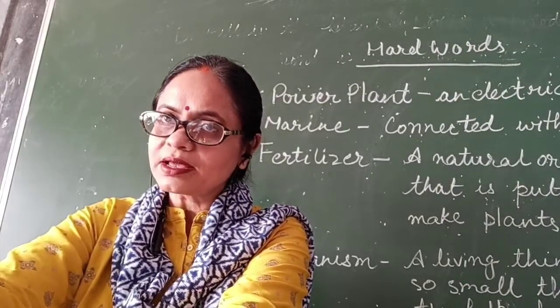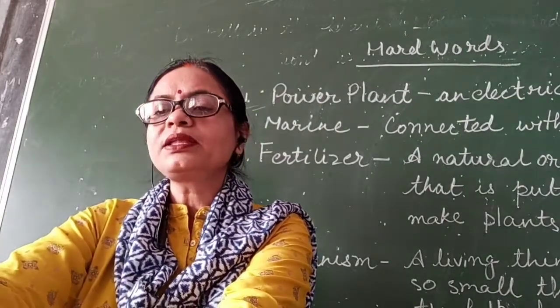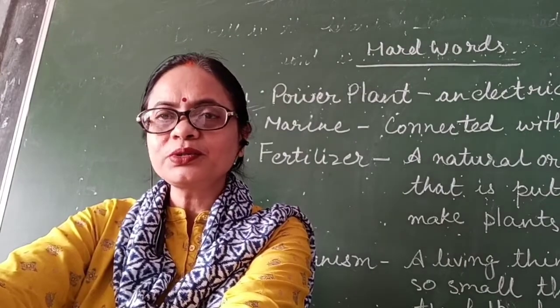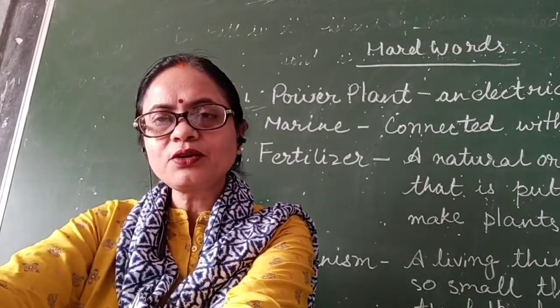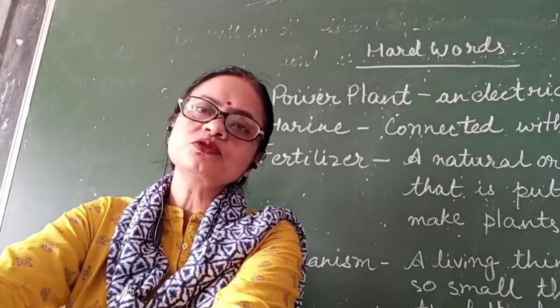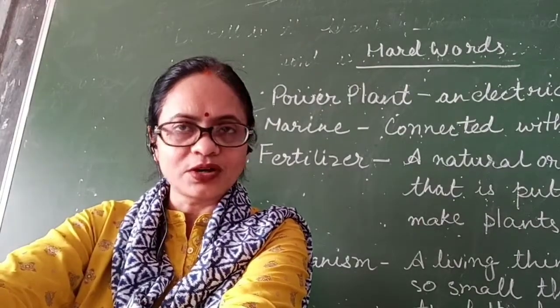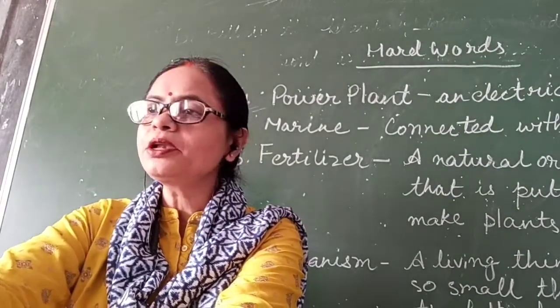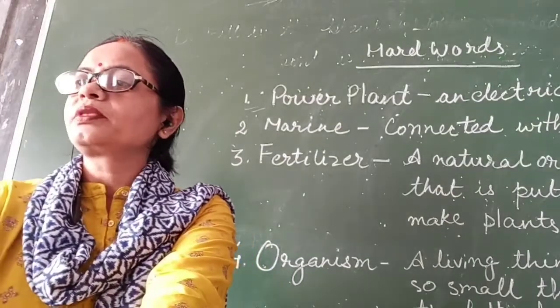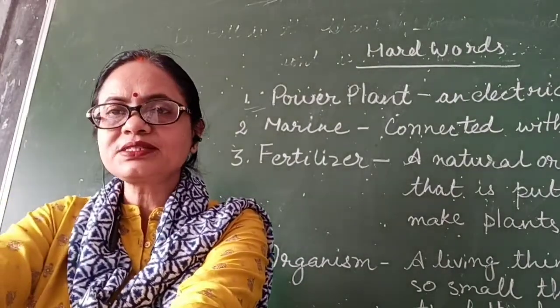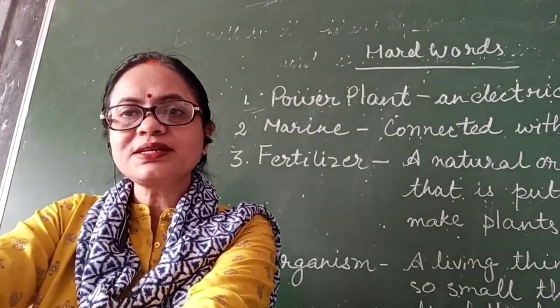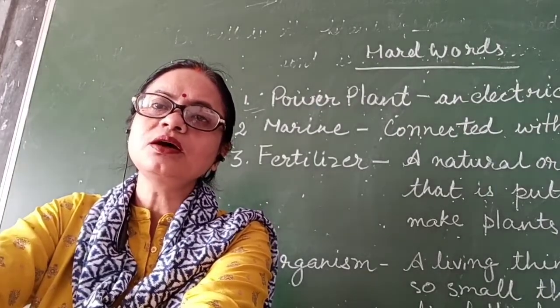So first of all, as we discussed before, people wash their clothes, they bathe in water. Not only this, they also bathe their cattle in the water, and in this way water gets polluted. Second point, people throw domestic wastes. So what is domestic? Domestic is related to the home.